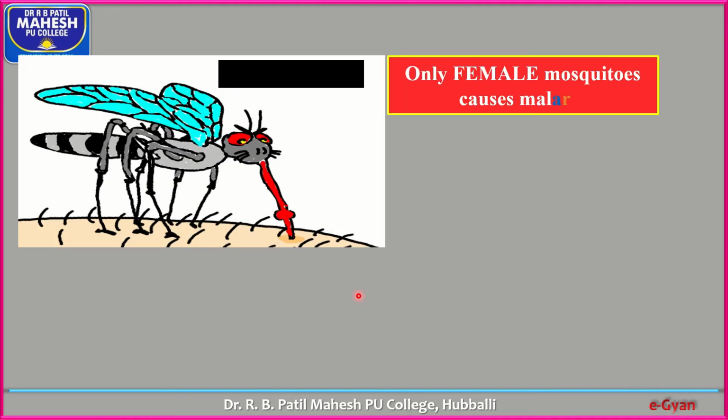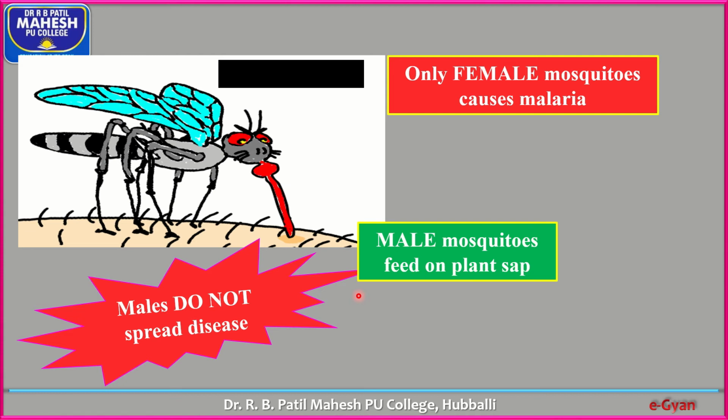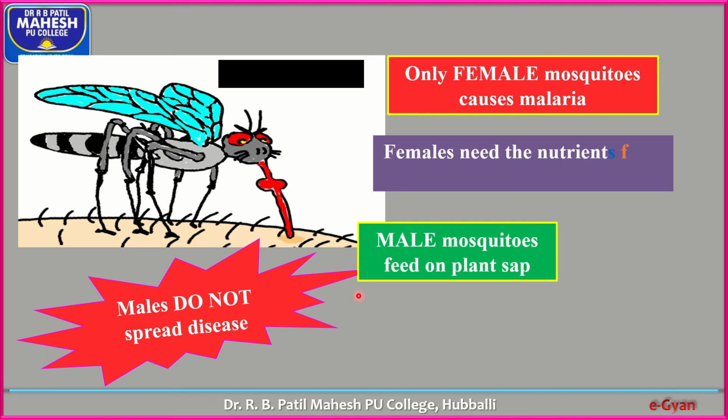So female Anopheles mosquito causes malaria; male does not spread disease. Why? Because male mosquitoes feed only on plant sap. Female needs nutrients from blood to produce eggs. That's why it feeds on blood.